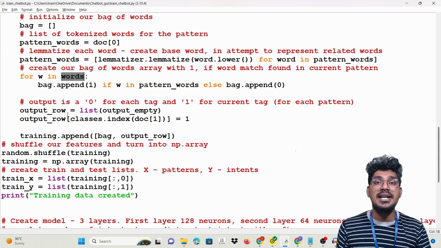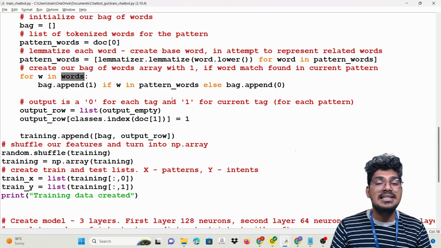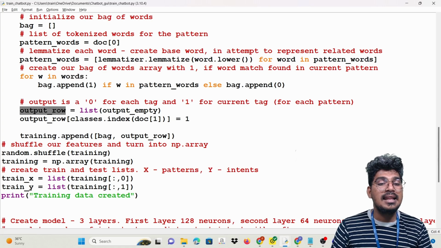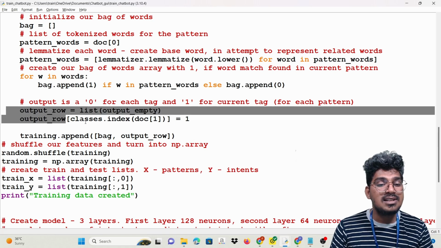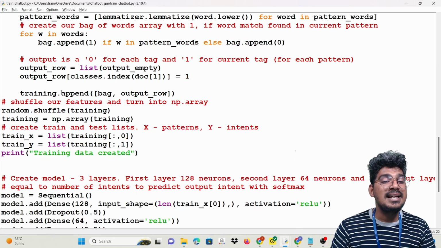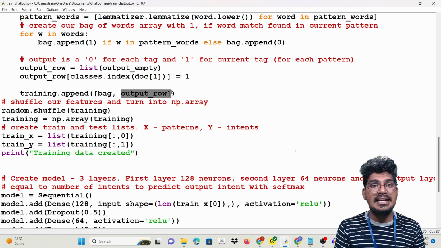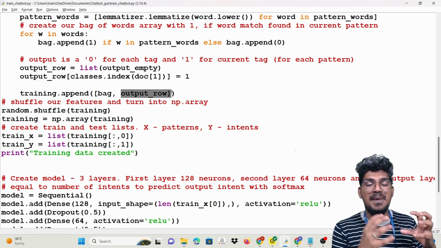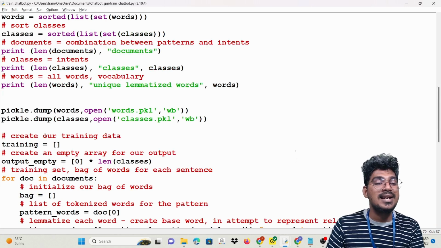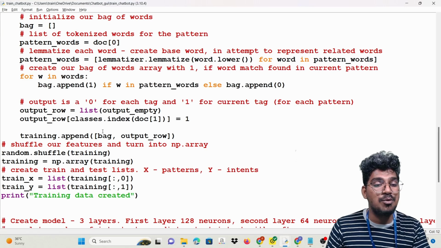So that means we are creating the numerical data for that particular text data. Then output is 0 for each tag and 1 for the current tag. So here output row, list, and also the output empty, output row of the classes index of the document's tag will be set. Now the training data is going to be appended with the help of the bag of words and also the output row. Why? Because we need independent data as well as dependent data. That means the pattern words and the tag words are most important. So I'm going to append this particular training data for the independent as well as the dependent, that means the input data as well as the output data.